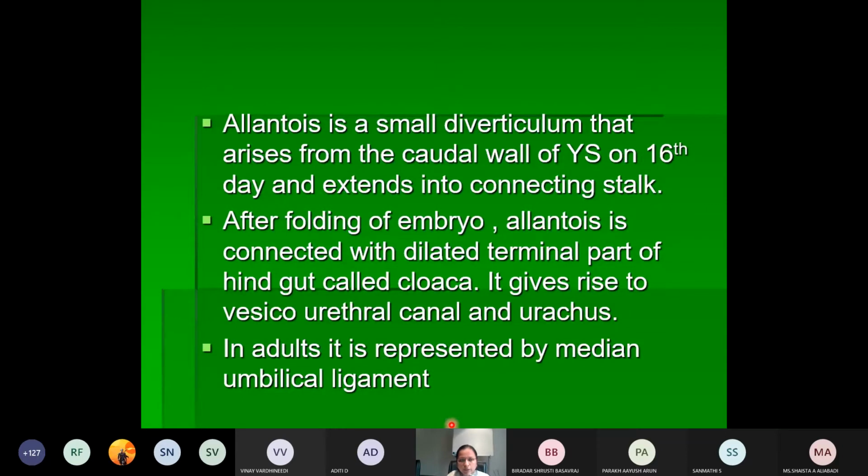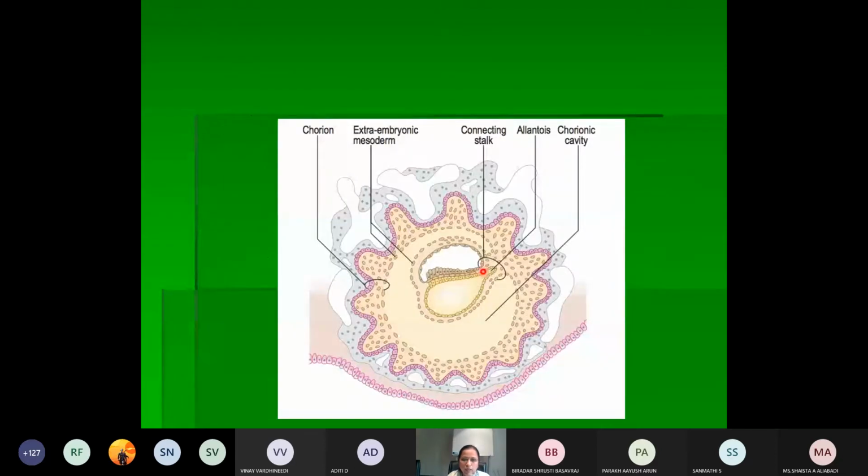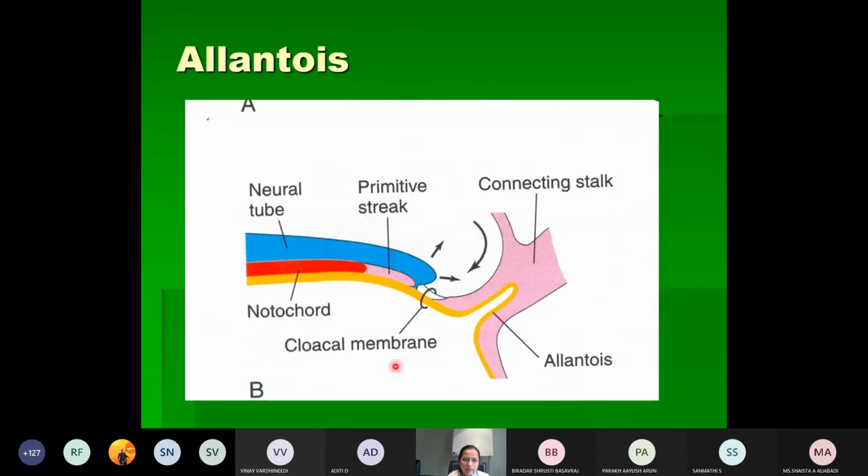It is vascularized by the allantoic vessels, which will later be converted into the umbilical vessels, that is the umbilical arteries and vein.